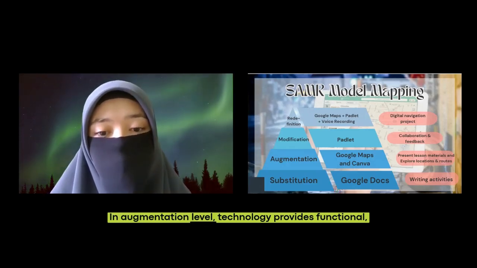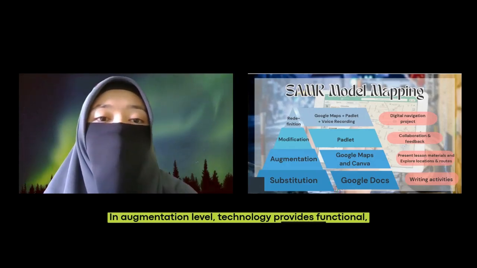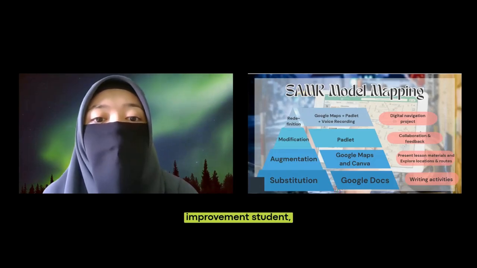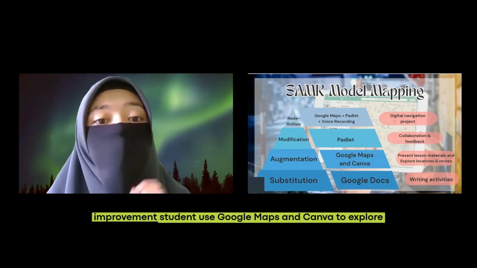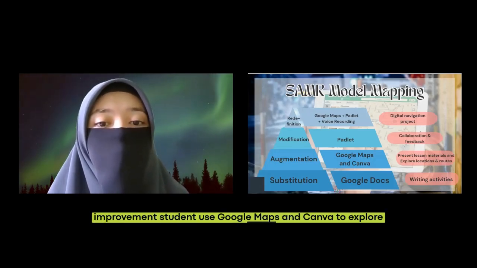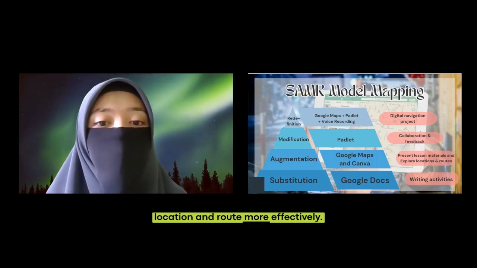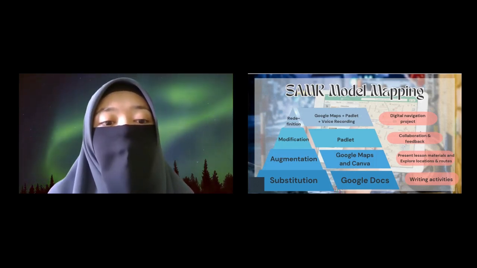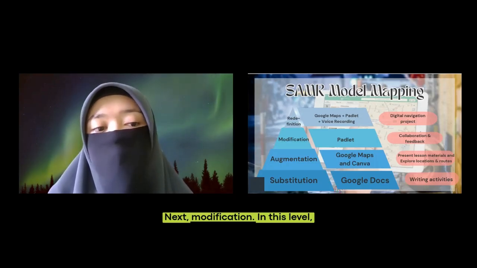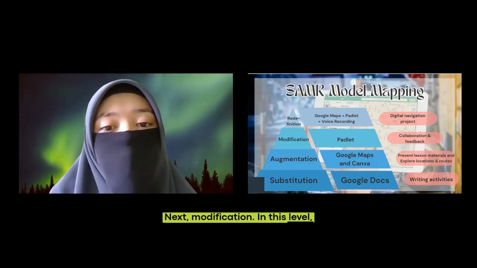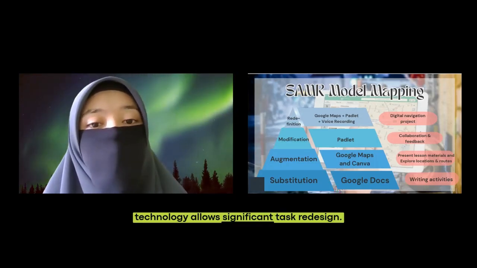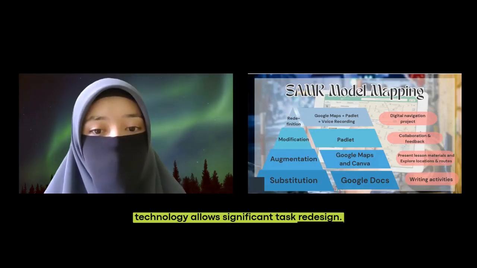In the augmentation level, technology provides functional improvement. Students use Google Maps and Canva to explore locations and routes more effectively. Next, modification. In this level, technology allows significant task redesign.